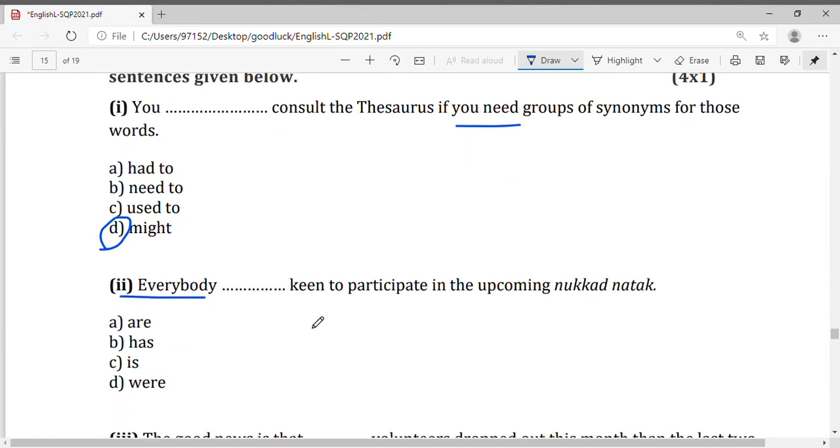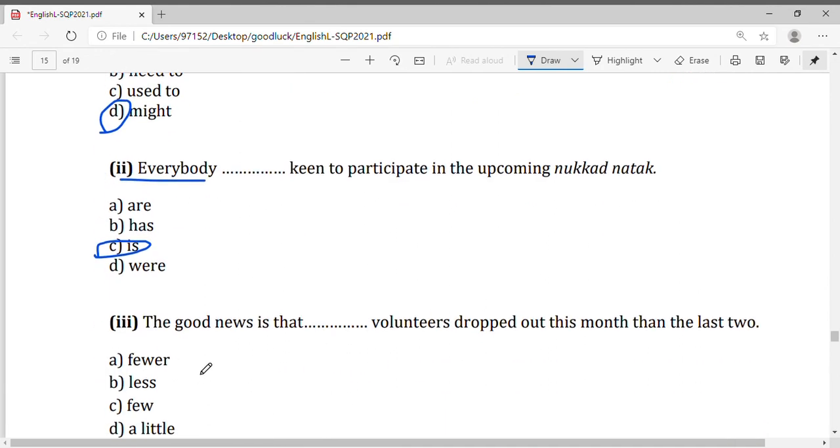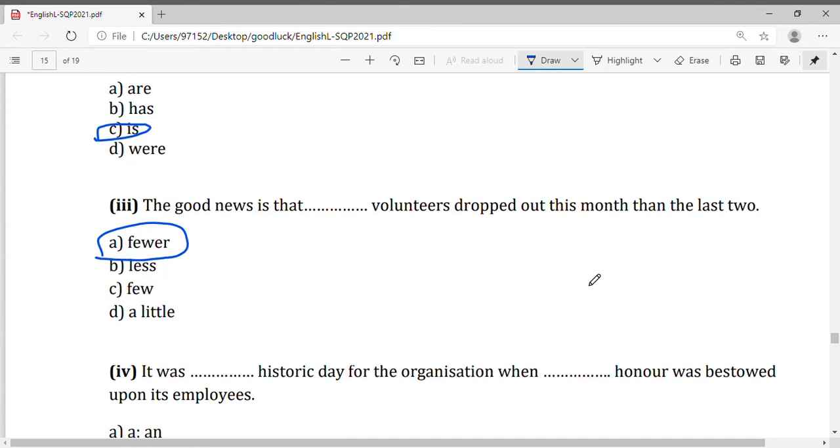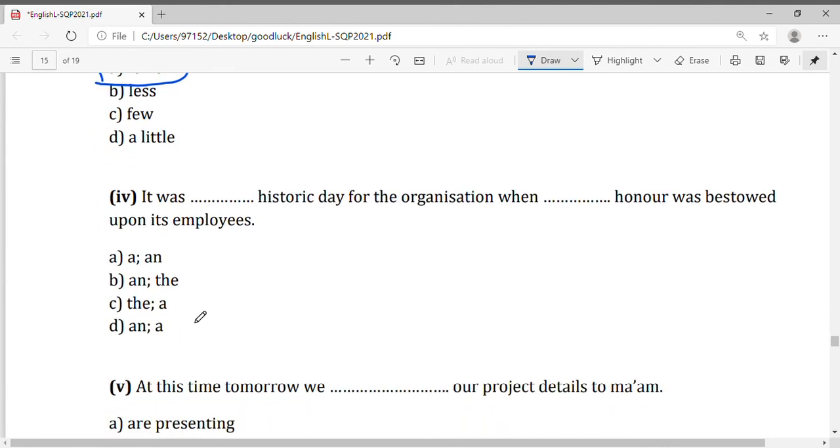Everybody is keen to participate in the upcoming Nukkad Natak. Natak means drama, skits that we do. Nukkad means street dramas. So everybody, this is quite easy, is keen to. The good news is that fewer volunteers dropped out this month than the last. So we're comparing, right? So we use fewer. It was a historic day for the organization when an honor was bestowed upon its employees. So it is A and N.